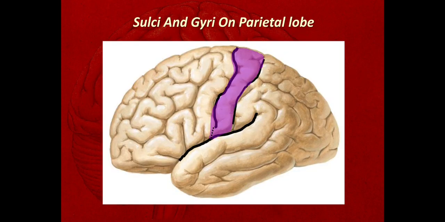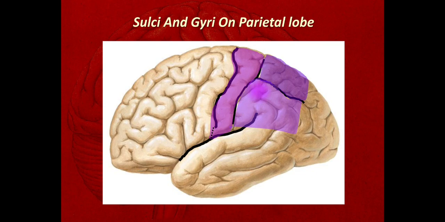Here is the post-central sulcus, and the rest of the parietal lobe behind it is divided horizontally by the intraparietal sulcus. This intraparietal sulcus divides the rest of the parietal lobe into two lobules: this is the superior parietal lobule and this is the inferior parietal lobule.